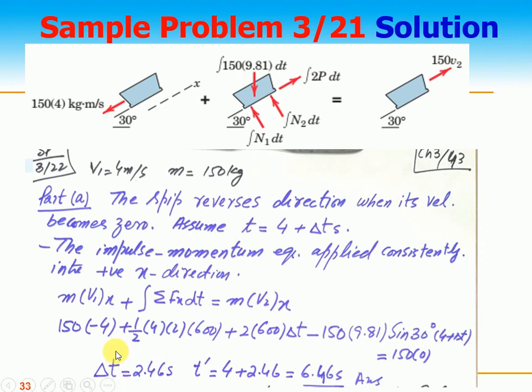From here, I find the value of delta t, which is 2.46 seconds. So I just add into this t dash 4 plus 2.46 seconds. So it takes 6.46 seconds to reverse the direction.